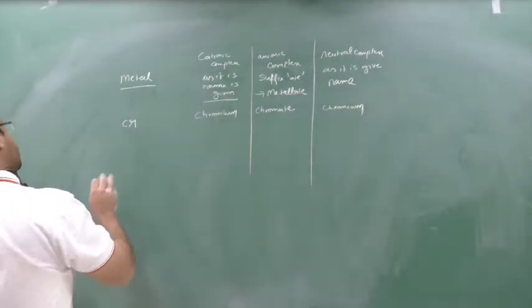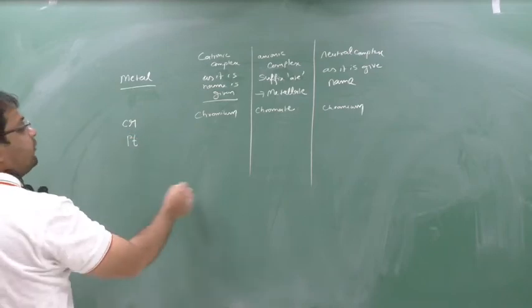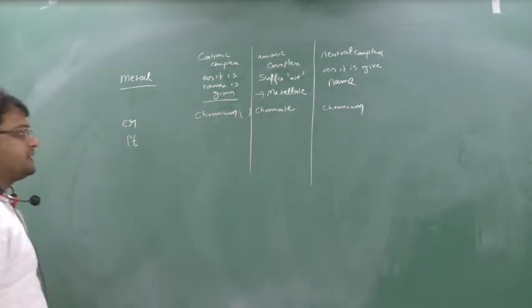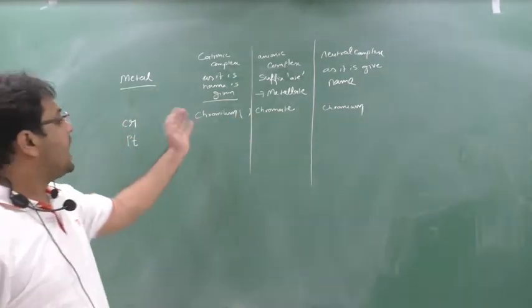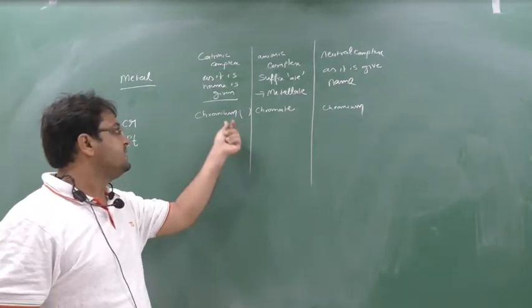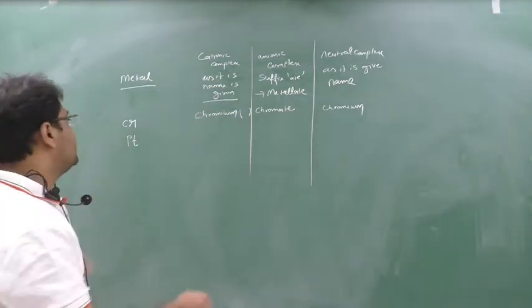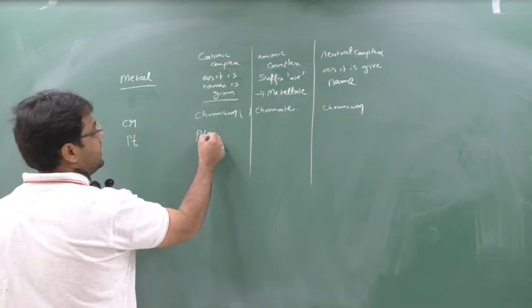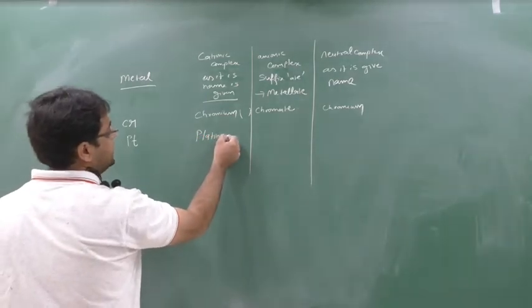Then the valency in brackets, in Roman numerals, is compulsory. After writing the metal, you should write the valency in the circular bracket. Suppose it is platinum: Pt in a cationic complex is given as it is, platinum.